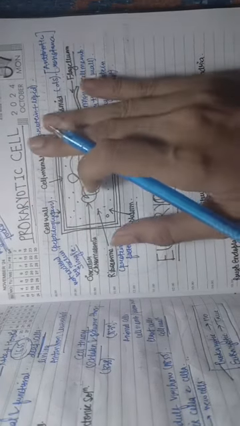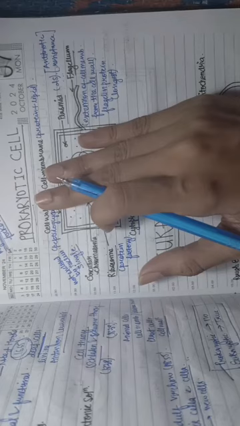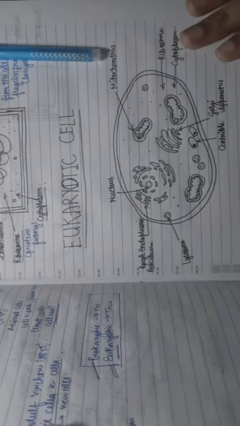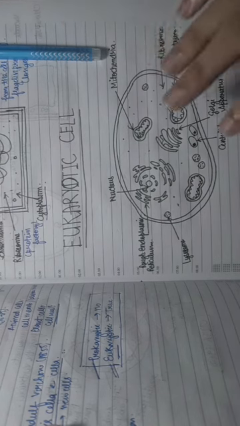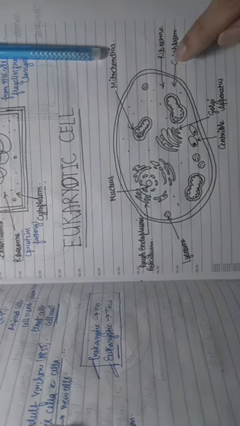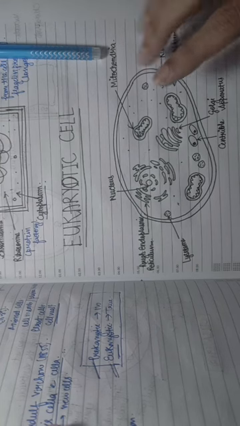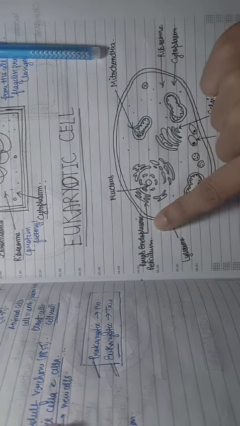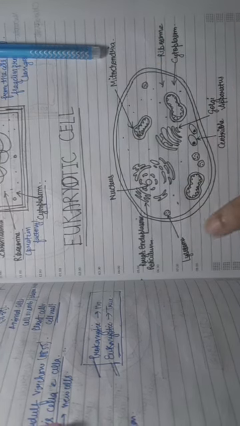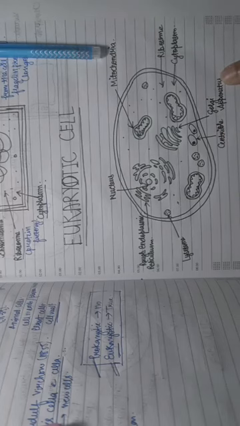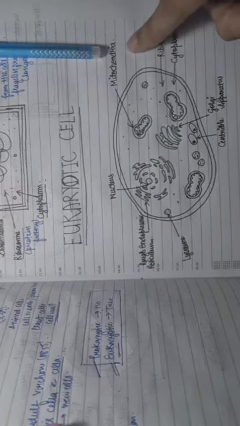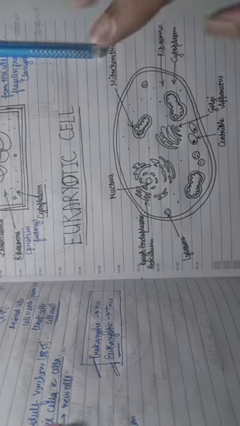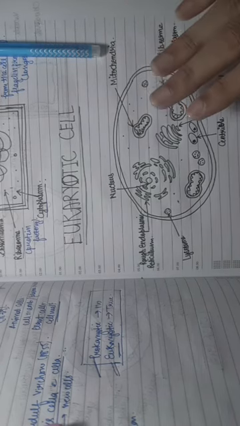So prokaryotic cell means which has no well-defined nucleus. Now let's talk about the eukaryotic cell. In the eukaryotic cell, all the organelles are membrane-bound structures. So it consists of a nucleus, rough endoplasmic reticulum, lysosome, centriole, Golgi apparatus, cytoplasm, ribosome and the last, mitochondria. Let's discuss each of them one by one.